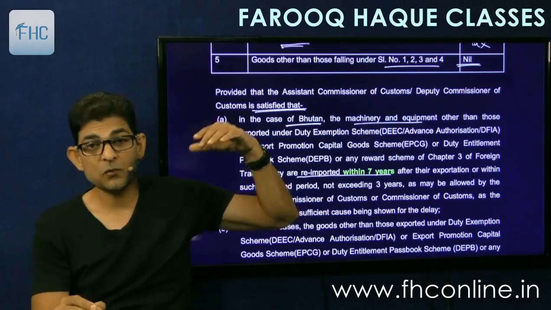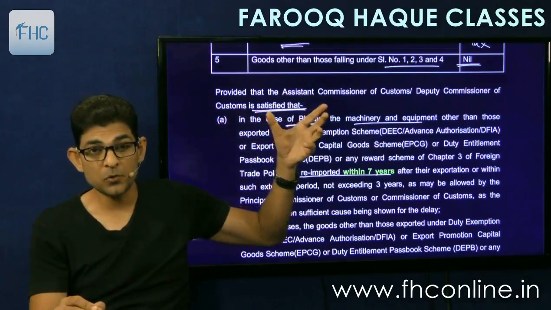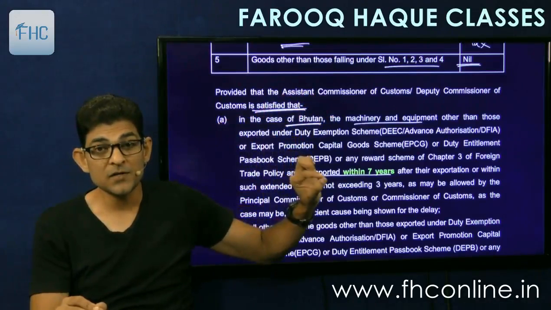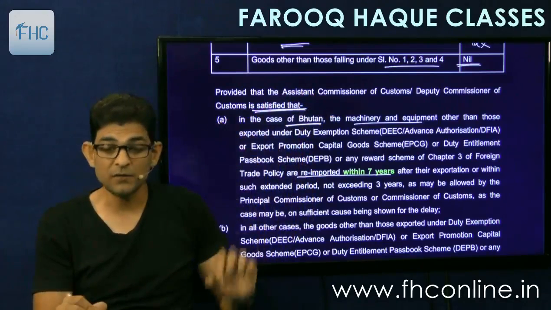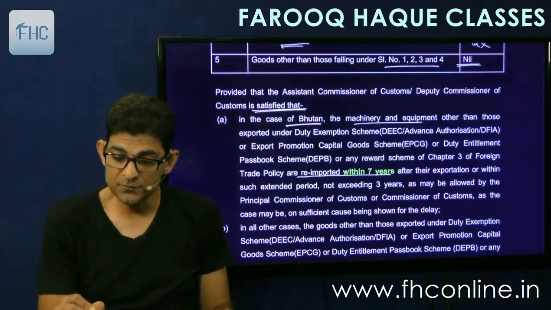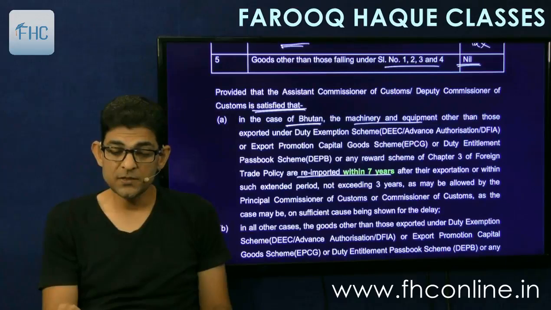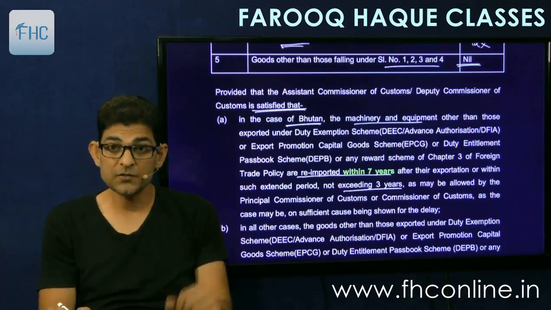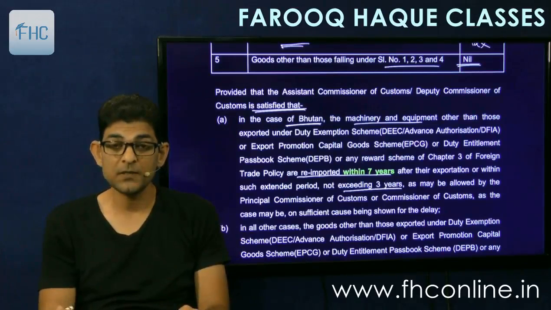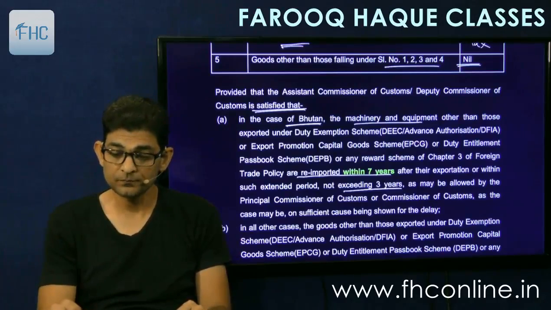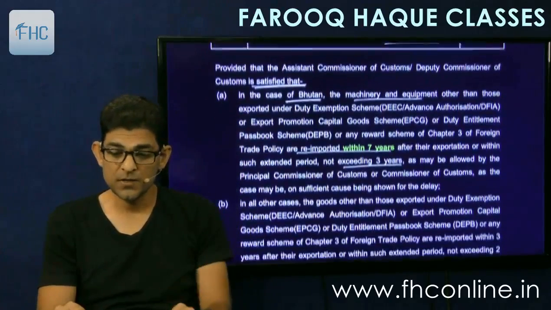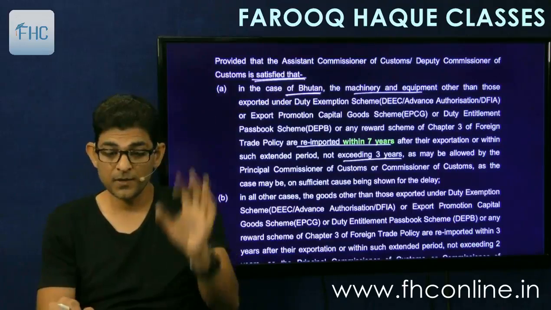Means if you had exported machinery and equipment to Bhutan and you are importing it within 7 years, then this concession will apply after the exportation, or within such extended period not exceeding another 3 years as may be allowed by the principal commissioner or commissioner. So 7 plus 3 for Bhutan.